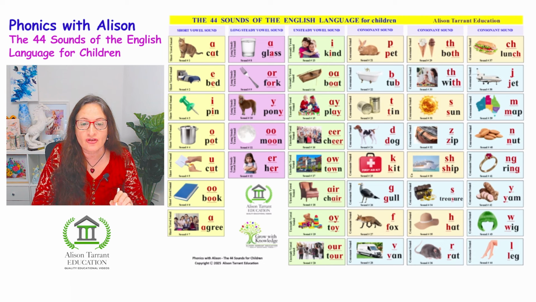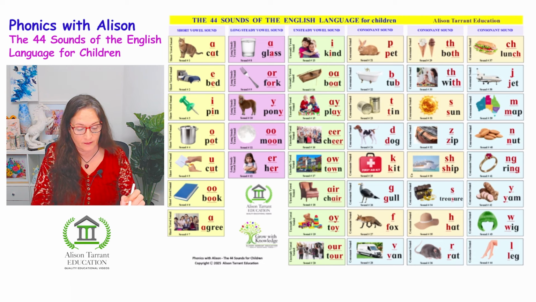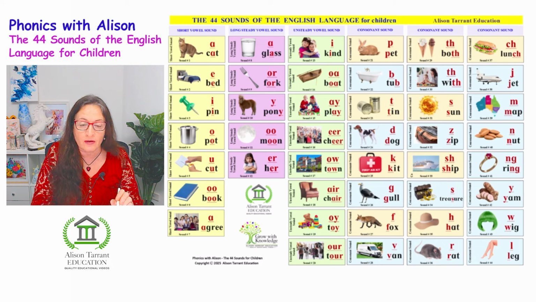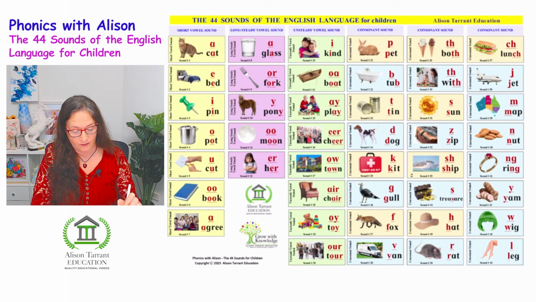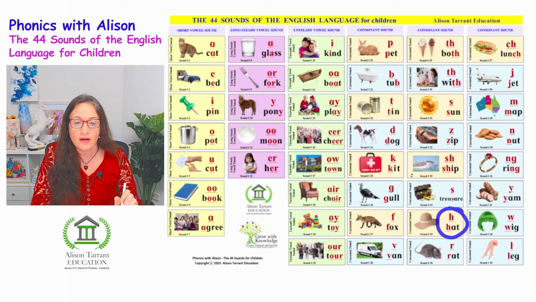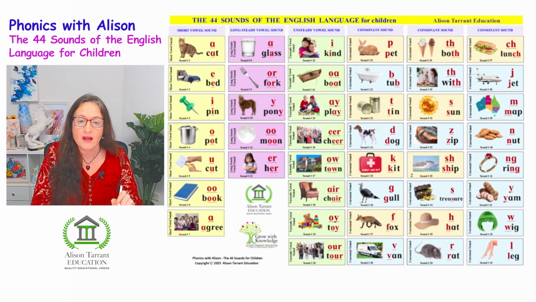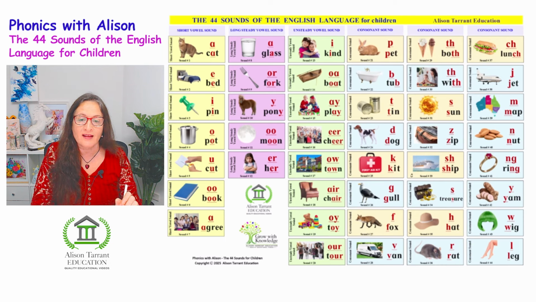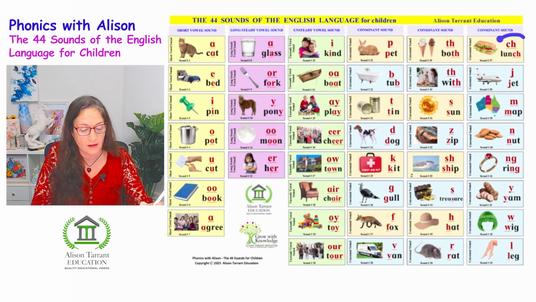Sh, as in ship. Zh, as in treasure. H, as in hat. R, as in rat. Ch, as in lunch. J, as in jet.